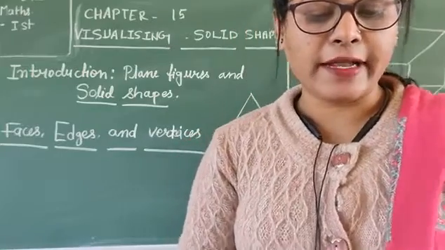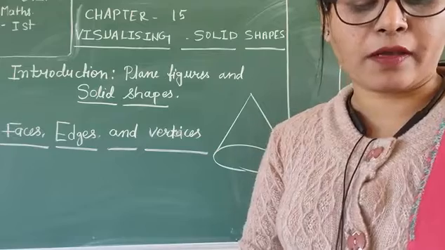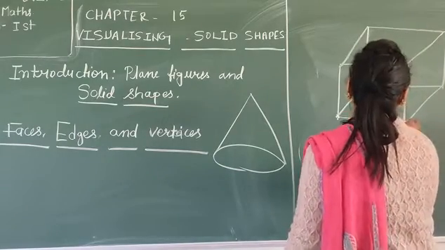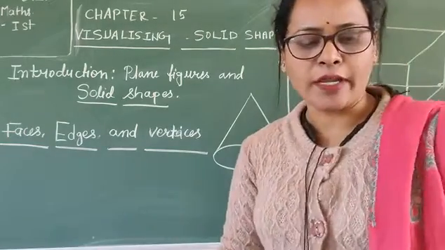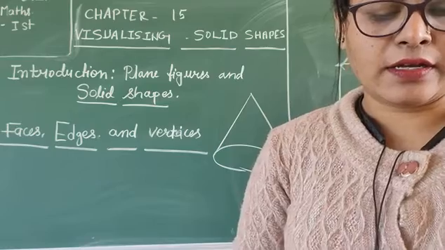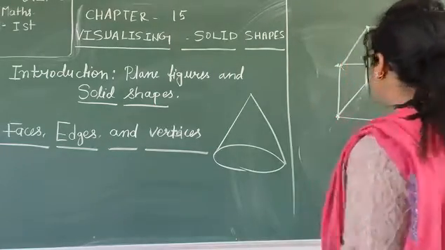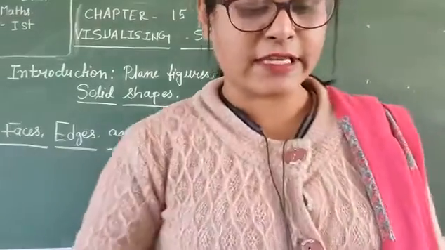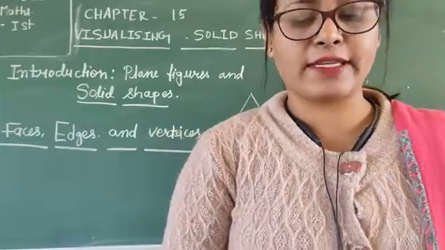So first, what are vertices? Vertices means corners. Clear? So how many corners? 1, 2, 3, 4, 5, 6, 7, 8. How many? Yes, 8. I have not drawn this very well, but how many will there be? 8. So in this way, how many corners of the cube? 8 corners. Corners or vertices, both are the same.